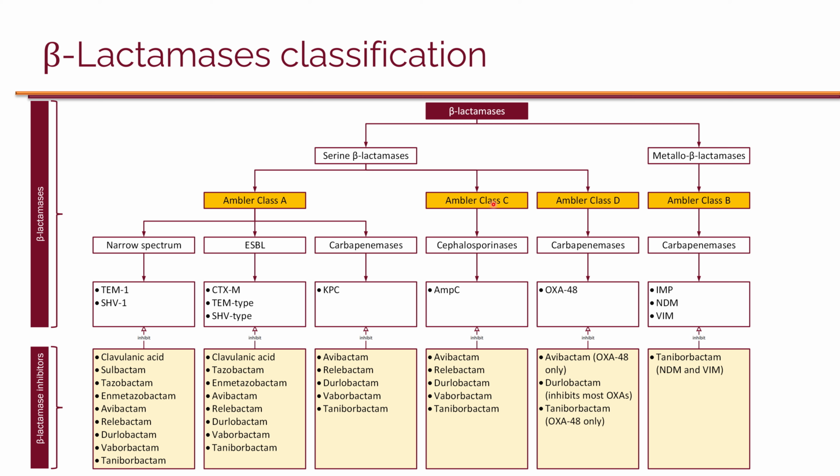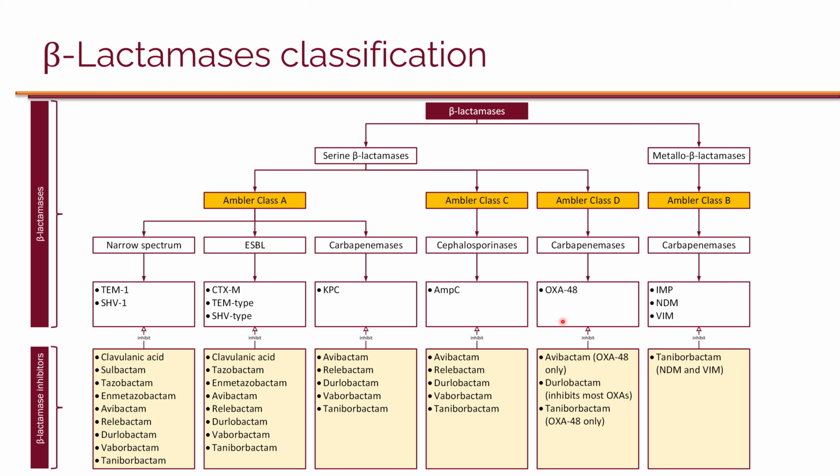With class C, these are cephalosporinases that also break down penicillins. These are inhibited by avibactam, relebactam, durlobactam, vaborbactam, and taniborbactam. And lastly, we have class D, which are carbapenemases, and these are OXA types. That includes some ESBLs, but most of them are carbapenemases.